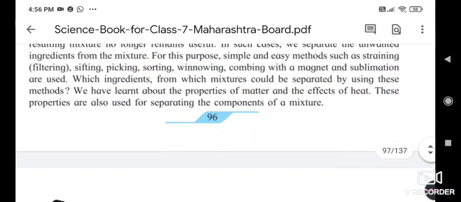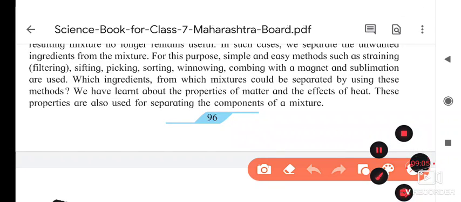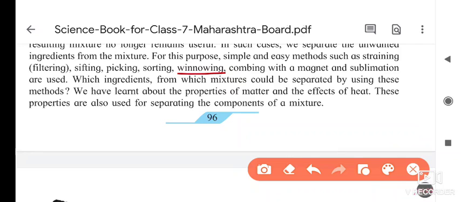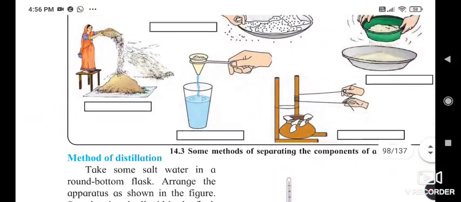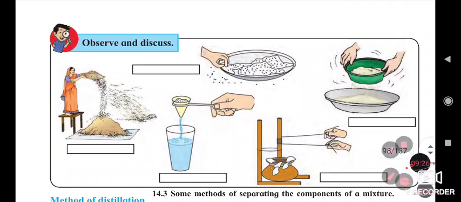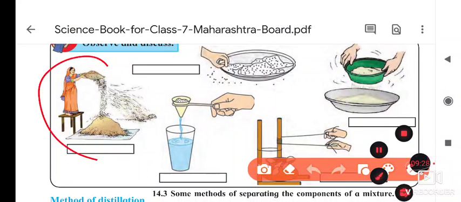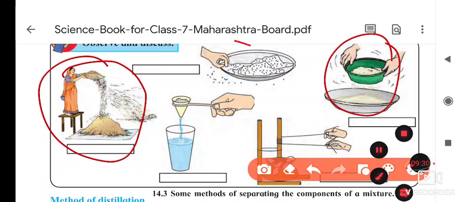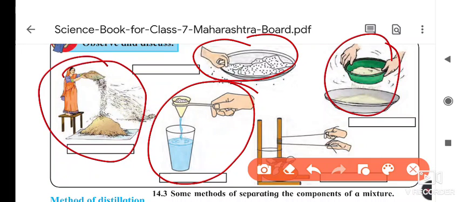Winnowing: in the olden days, this winnowing method was used to separate small plant parts from the jowar, bajra and all. And by using the magnet, magnetic substances like iron are separated by this method. These are the different methods we are using for separation. So this method is called winnowing, this is sifting, this is hand picking, this is straining, and then this is separating.